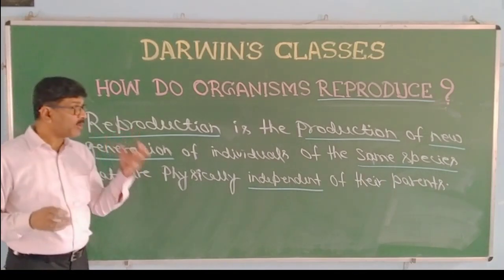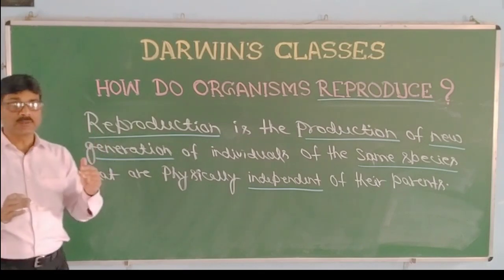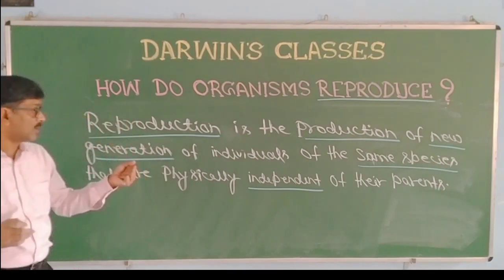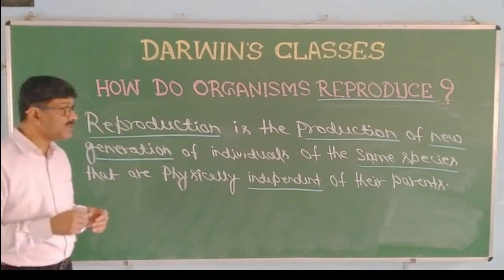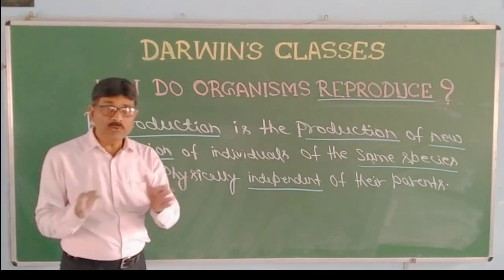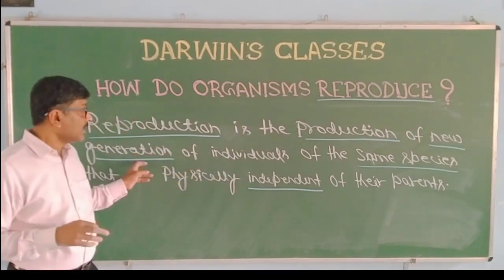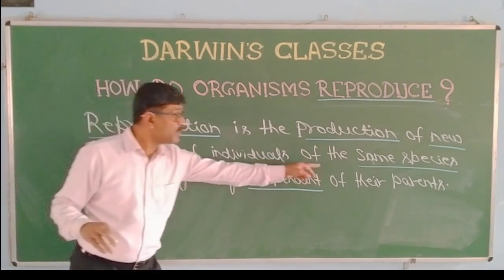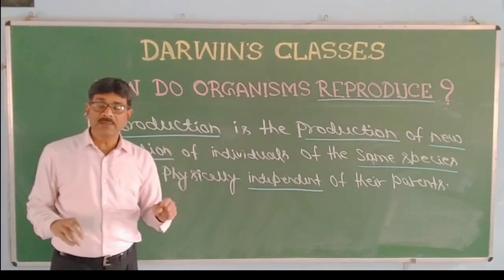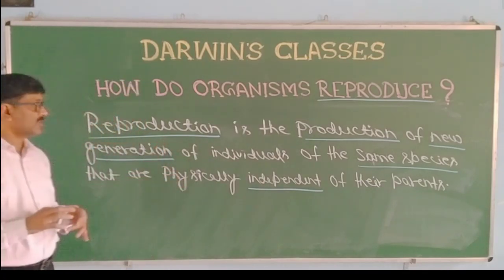Reproduction is the production of new generation. That means जो नए बनेंगे वो क्या होंगे? उसकी अगली पीढ़ी होगी, नया जनरेशन होगा of the same species. Same species means the cow is going to produce cow, the goat is going to produce goat, the dog is going to produce dog. That means they are creating a new generation of the same species that are physically independent of their parent. That means they will exist freely on this earth. So this is reproduction.